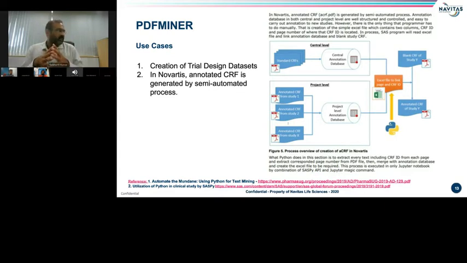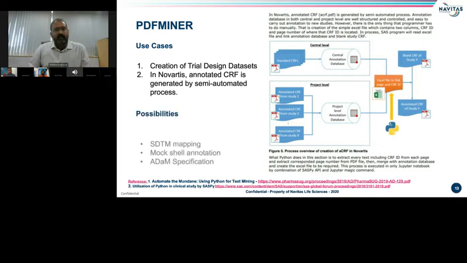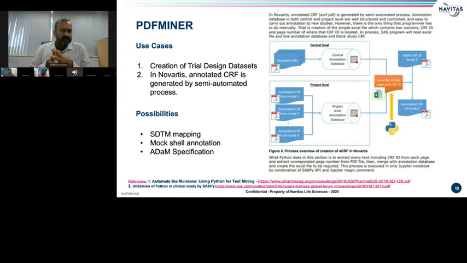And then another example for creating trial design data sets, directly extracting information from protocols and reading the metadata. And maybe there is a possibility to automate these supporting tasks, as we also spend a good amount of time creating the supporting tasks, apart from creating the regular deliverables and the reporting activities.